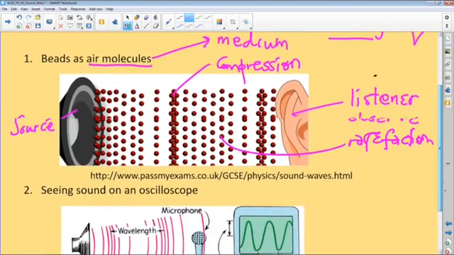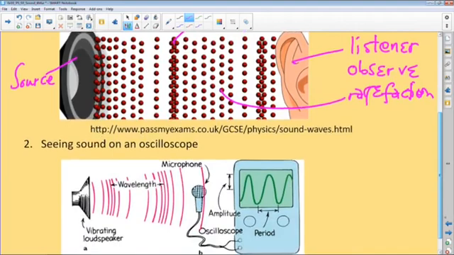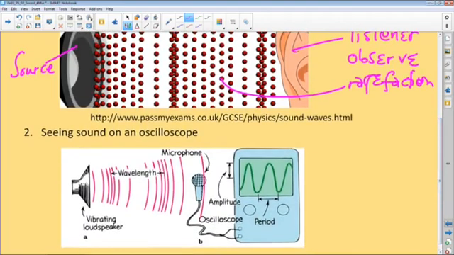Right. Okay. Now, seeing sound on an oscilloscope. We've briefly referred to an oscilloscope. The vibrating speaker in this case is the source of our sound wave. Let's say these are the air particles. The oscilloscope has a receiver, or a microphone, which picks up the sound.